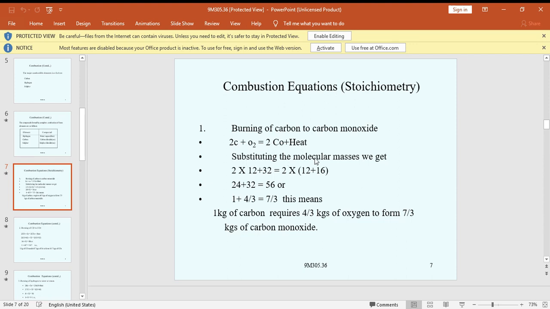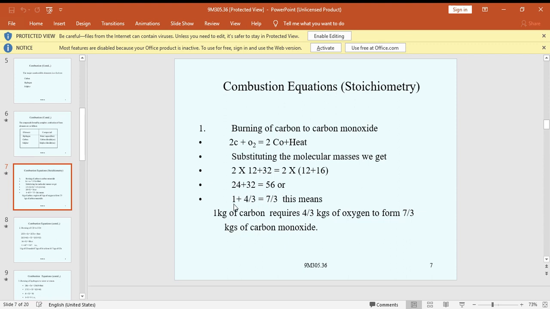Substituting the molecular masses: carbon's molecular mass is 12, oxygen is 16, so 2 into 16 is 32. 2 into 12 plus 32 equals 2 into 12 plus 16, that is 24 plus 32 equals 56. There is a common 24: 24 by 24 plus 32 by 24 plus 56 by 24.